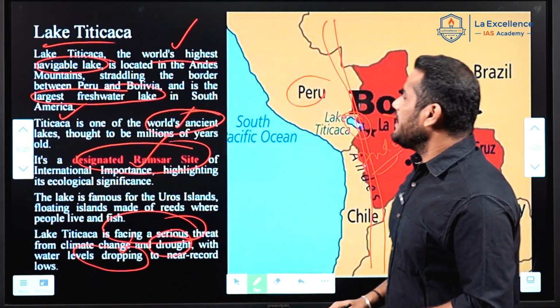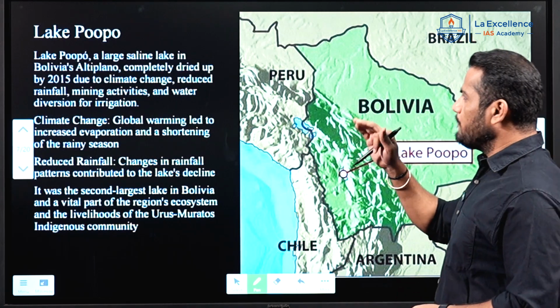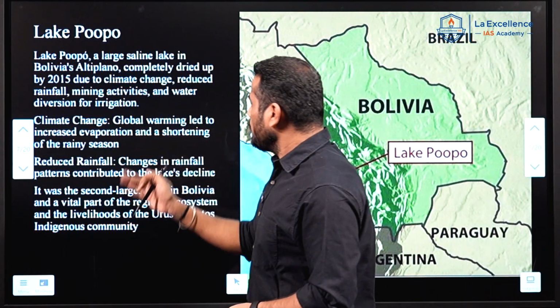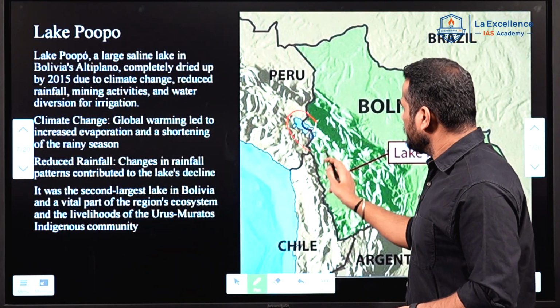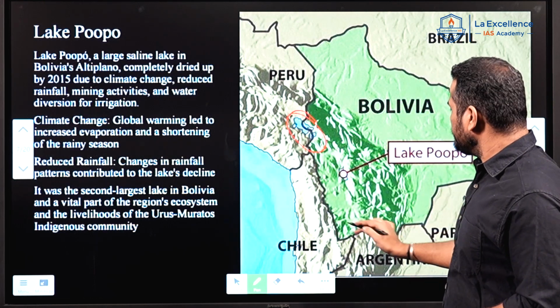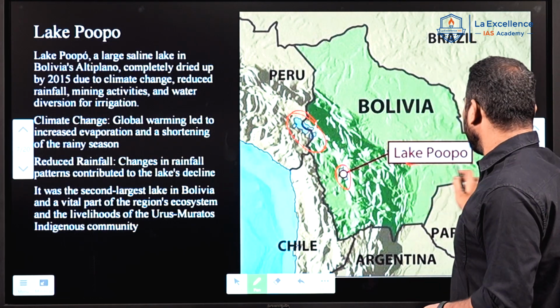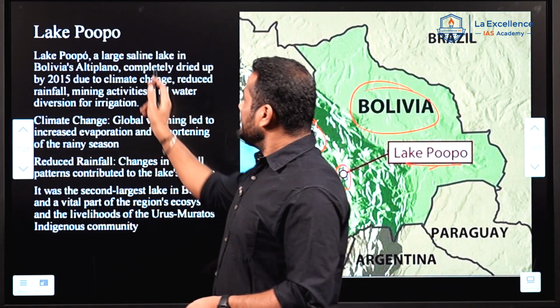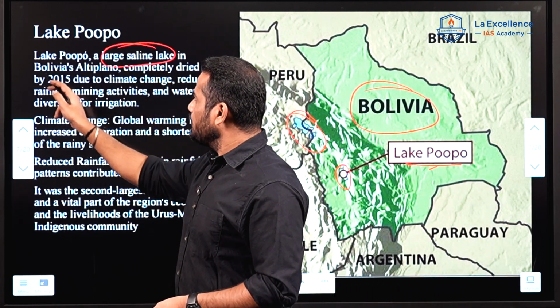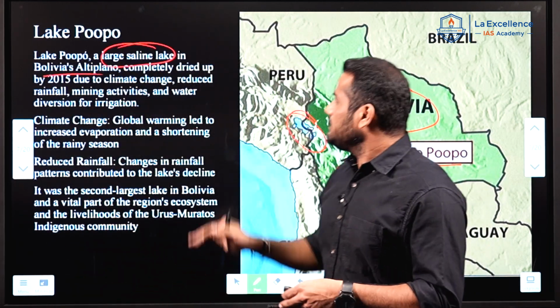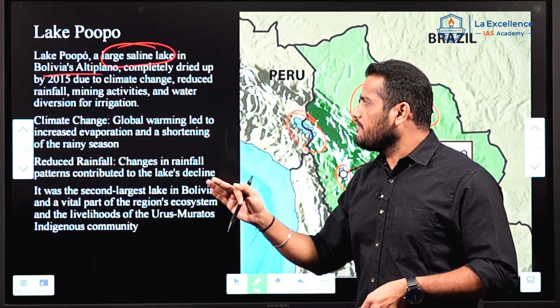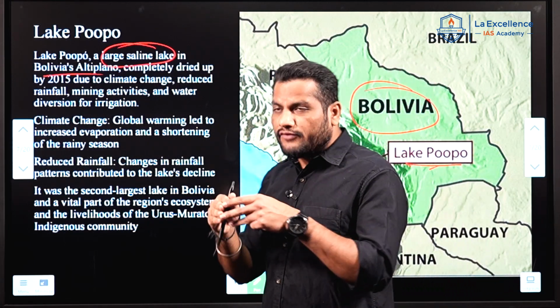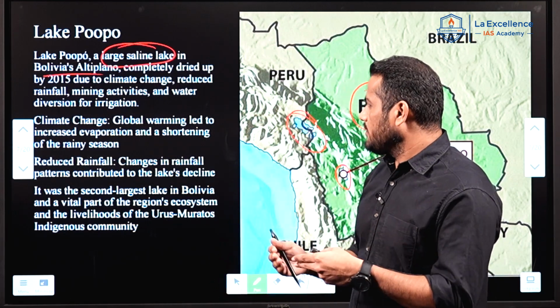Next lake is Lake Poopó. We already discussed Lake Titicaca. This is Lake Poopó, and it is in Bolivia. Lake Poopó is the largest saline lake in Bolivia, and it is facing a decline of water in this particular lake